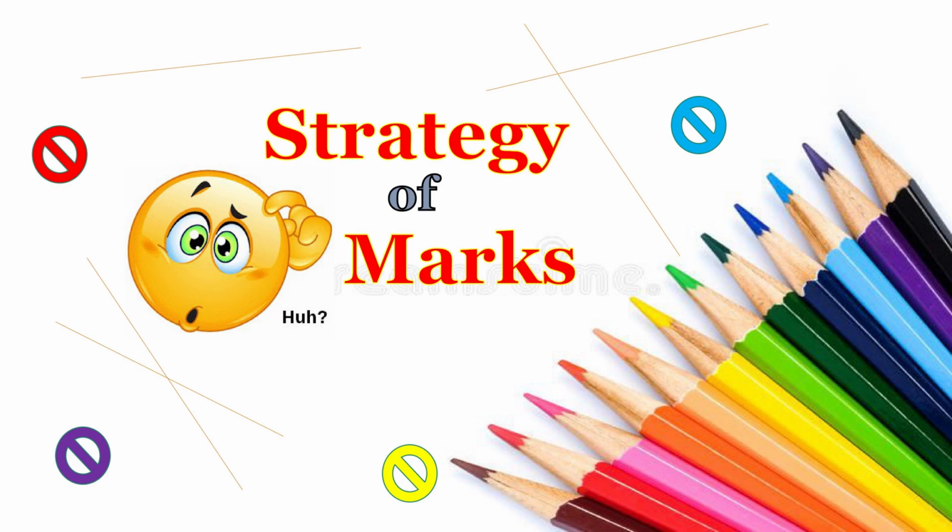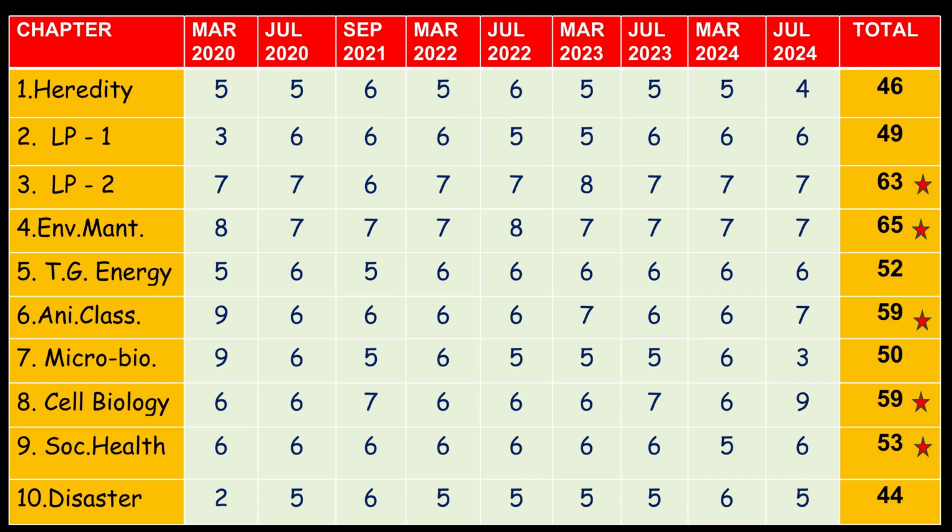Okay, paper. Now in this there is some strategy. So heredity, if you see, they have given many times. They have asked in 2020, July, September 21 and all those things. So chapter wise I have given you how many times they have asked. So if you see, chapter 1 has come in every year, 46 marks, you see, and this full table is based on that only. Okay, just go through it.